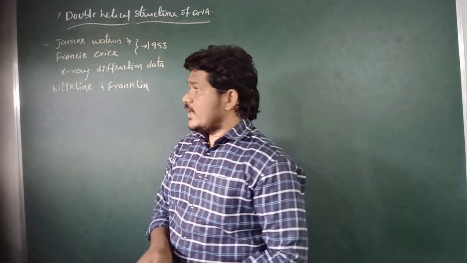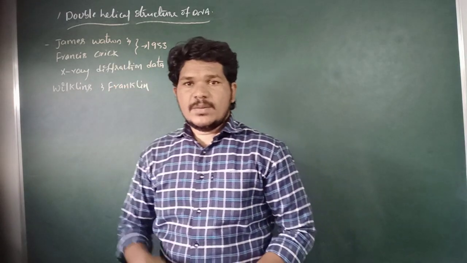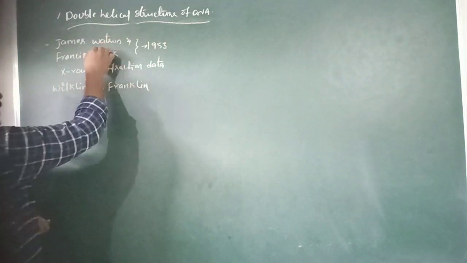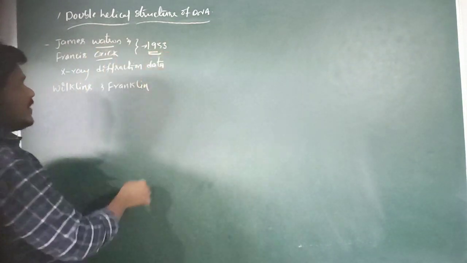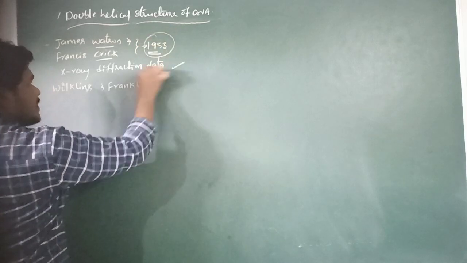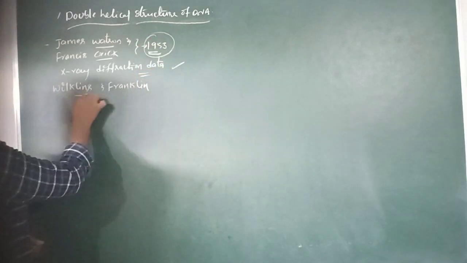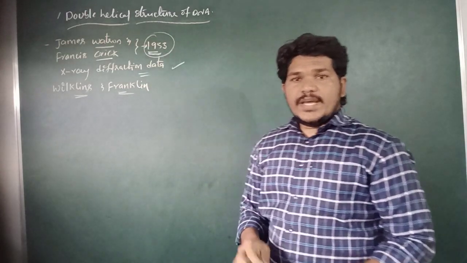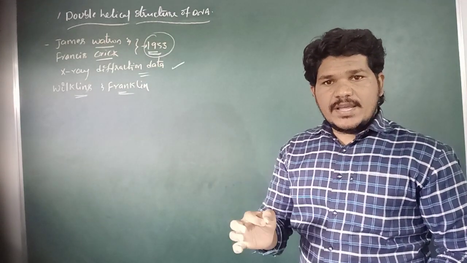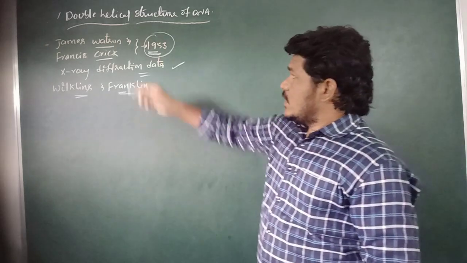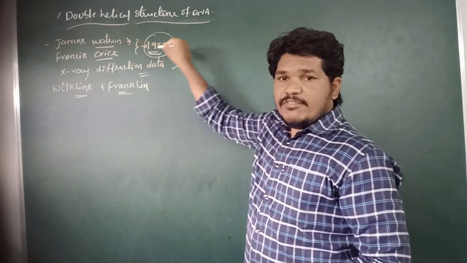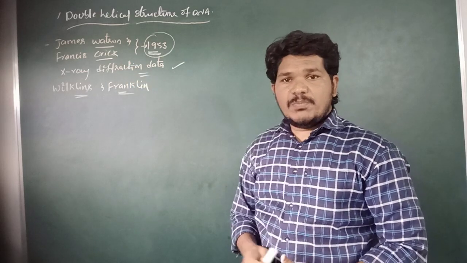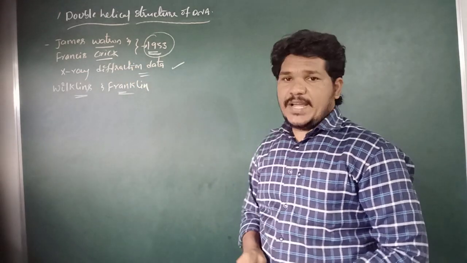Right? The double helical structure of DNA was proposed by James Watson and Francis Crick in the year 1953 with the help of X-ray diffraction data provided by Wilkins and Franklin.